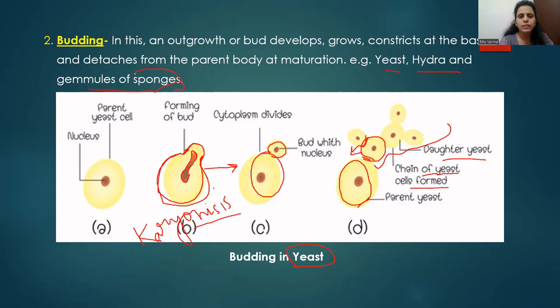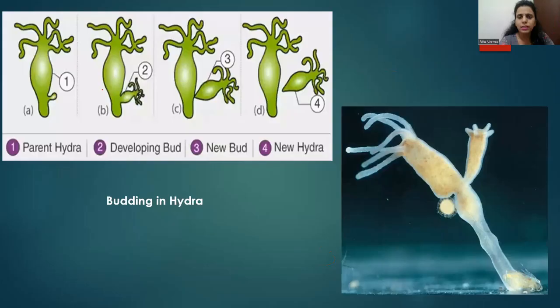Now we know sponges are organisms which belong to phylum Porifera. Under kingdom Animalia, the first phylum is phylum Porifera, which means they have pores in their body. So sponges are an example of phylum Porifera. These sponges also form internal buds, and those internal buds are known as gemmules.